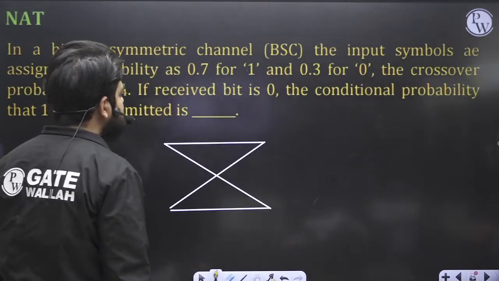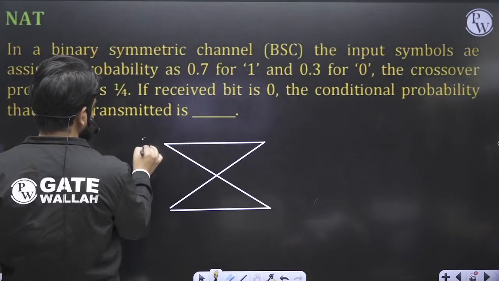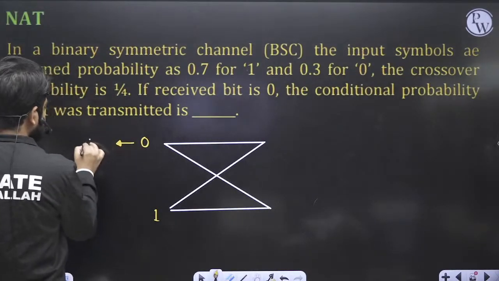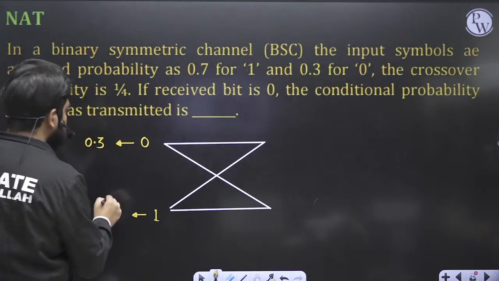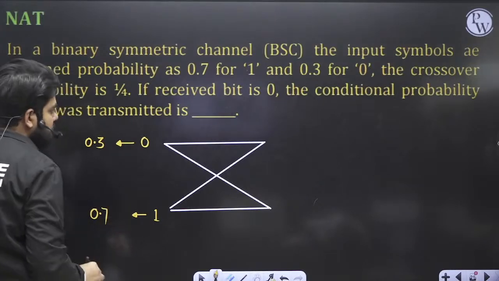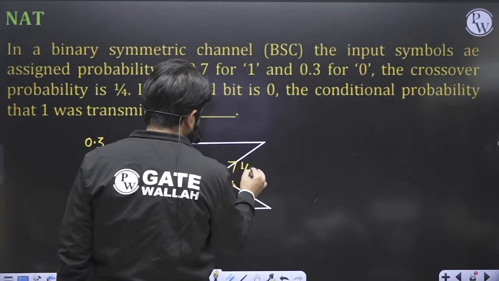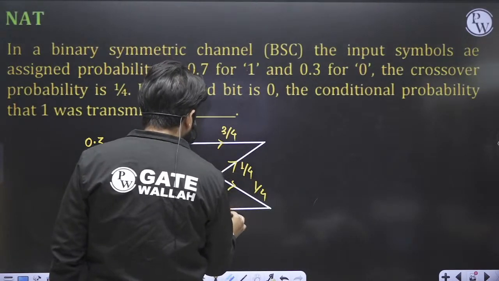So the binary symmetric channel input symbols are assigned probability as follows. This is 0, this is 1. The probability for this 0 comes out to be 0.3 and probability for this 1 comes out to be 0.7. Fine. The crossover probability is mentioned as 1 by 4. So this is 1 by 4, 1 by 4. So this value becomes 3 by 4, 3 by 4.